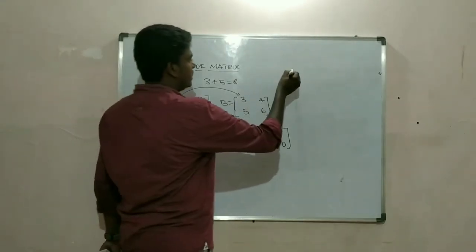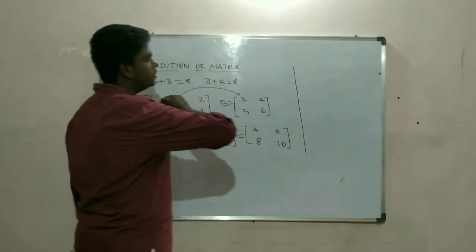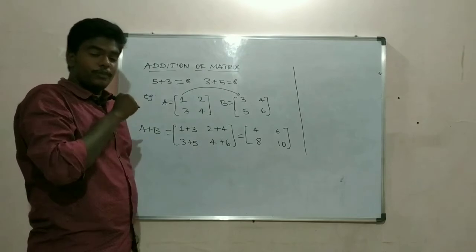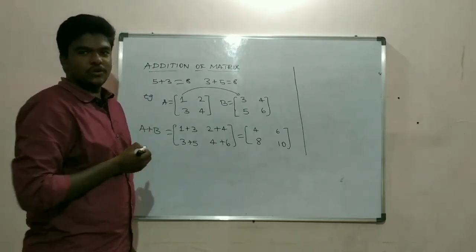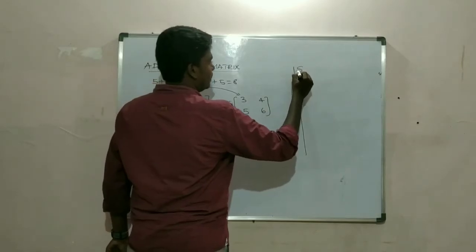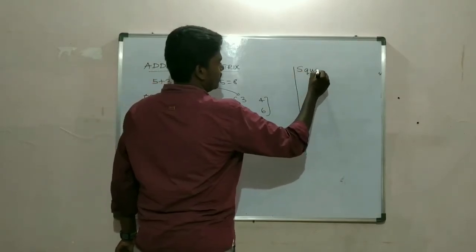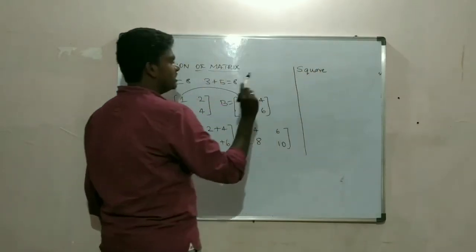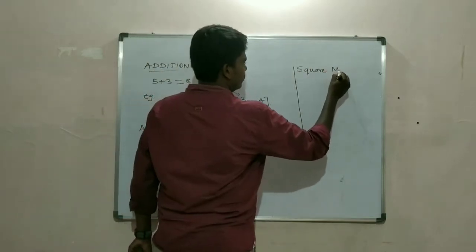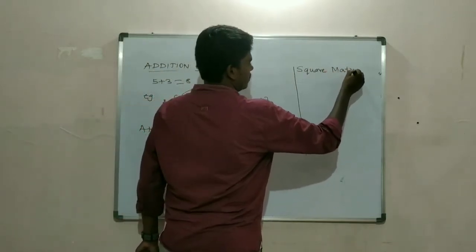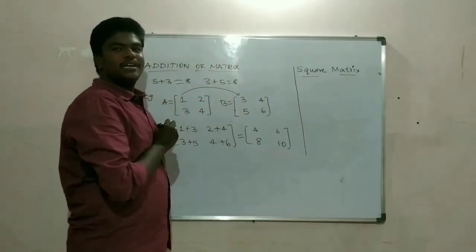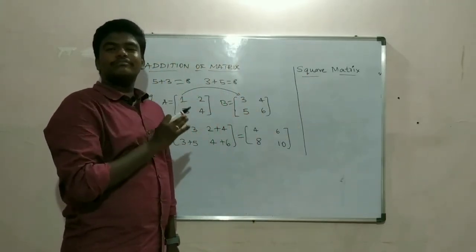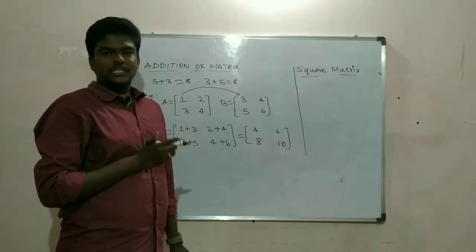Then see, there is another condition here. While doing addition of matrix, before telling this condition, I will tell you what is a square matrix. I did not tell it previously because when we do the respective concepts, this will help you. Square matrix is nothing but the number of rows and columns is the same. That is a square matrix.